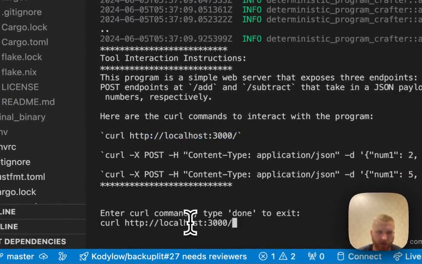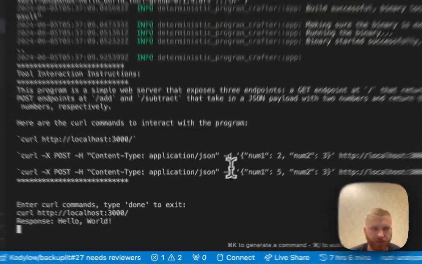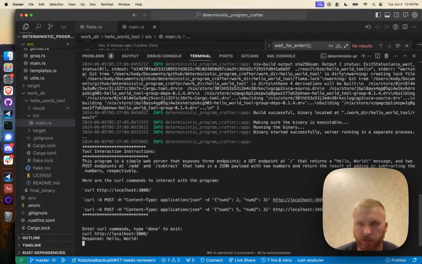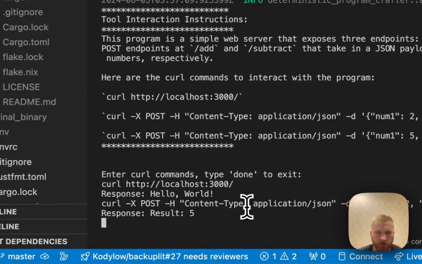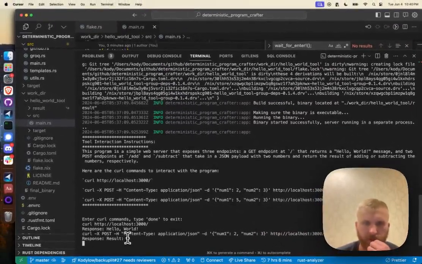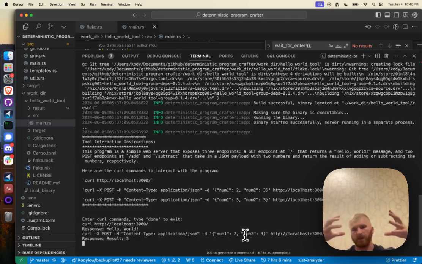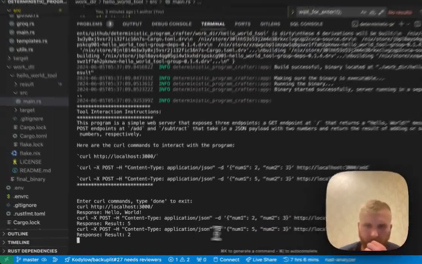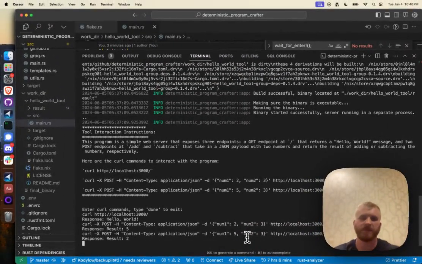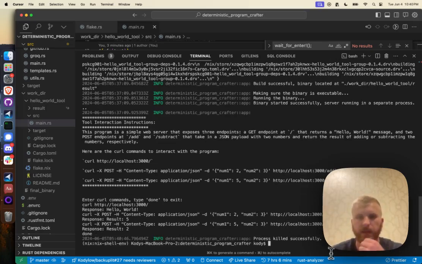So we can give this a couple tests. And so I just had it so that it becomes interactive. So we can write curl, right? Then we can try this one for add, right? And we can see that the response is 5, right? So it wrote and added those, and at compile time, it guaranteed that it was going to be correct. And then it gave us the instructions on how to use the tool that it just built. We can try subtract, and that worked as well, right? Awesome, right? So now that we're done, I'm just going to have this be done, right? So I click done, and then it kills the process. And so now the tool is done being used.